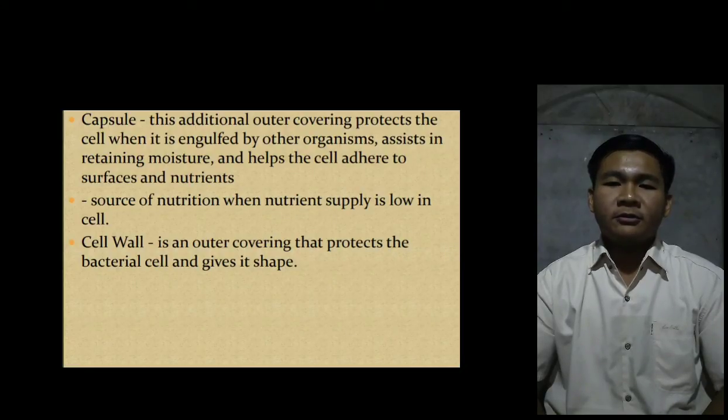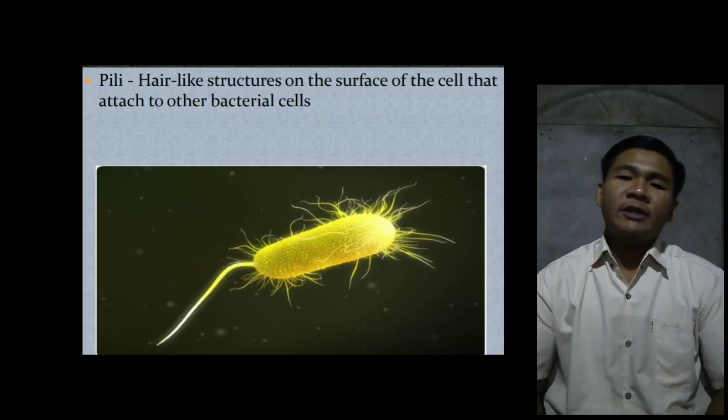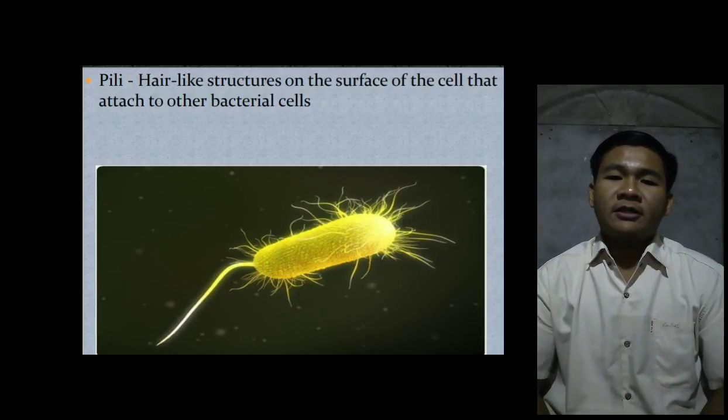It is a source of nutrition when nutrition supplies are low in the cell. And cell wall is an outer covering that protects the bacterial cell and gives it a shape. And last but not the least is pili. Pili are hair-like structures on the surface of the cell that attach to other bacterial cells.